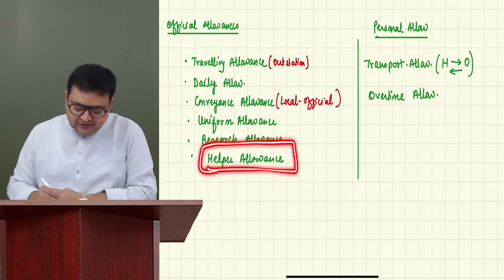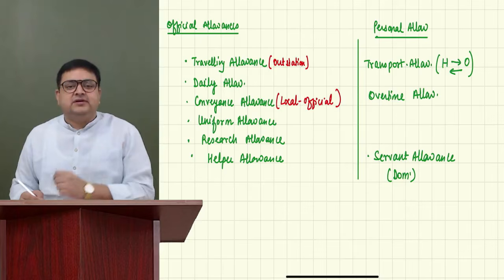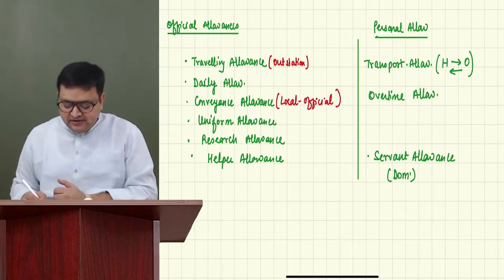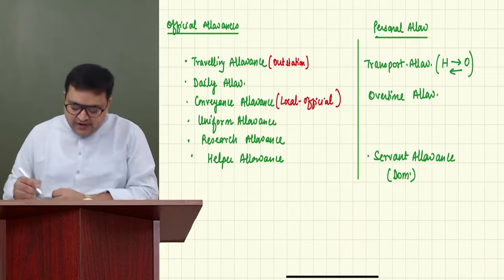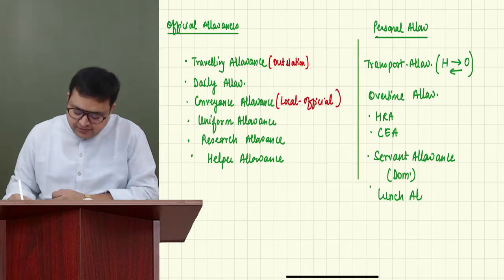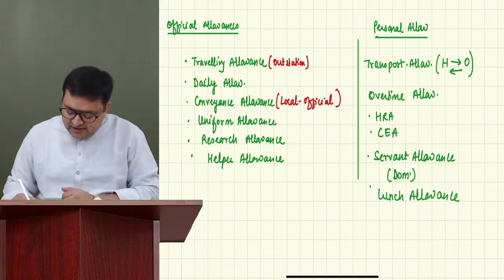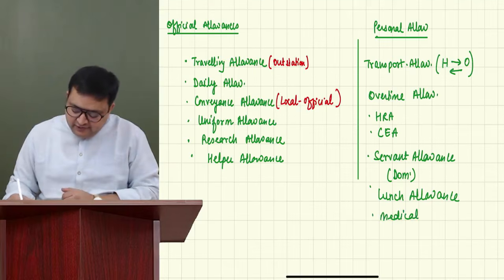In the same way, helper allowances. What about servant allowance? Servant allowance is for a domestic servant. You are getting domestic servant allowance. So this is again personal. So servant allowance is a personal allowance. Overtime allowance is a personal allowance. Transport allowance is a personal allowance. There are so many personal allowances like HRA, like children education allowance. Very important, lunch allowance or meal allowance. Guys, medical allowances. Please write medical allowances.